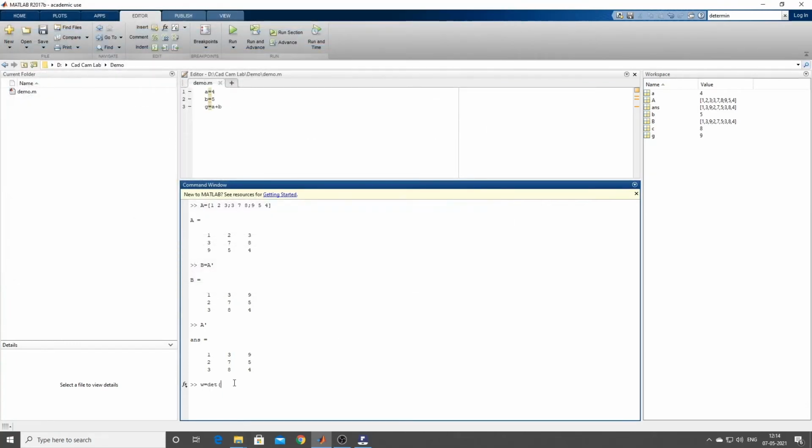So let us try to complete this. Determinant of what is it that we want? A. So type that. So what is the answer? You can see we got minus 36. Okay guys, done. So this is how we will be doing it. Now what are the other options that we can do? Inverse, correct? So you can just type inv.